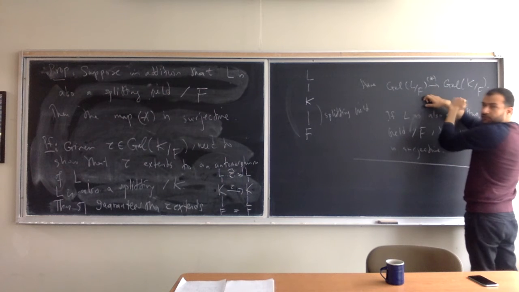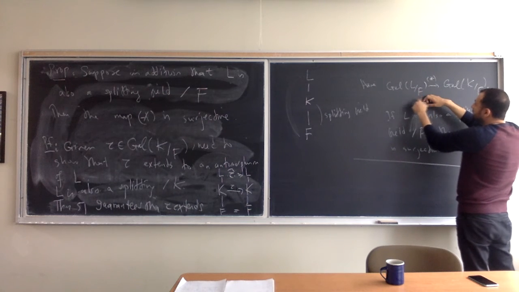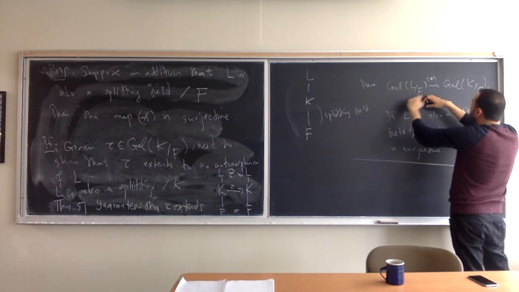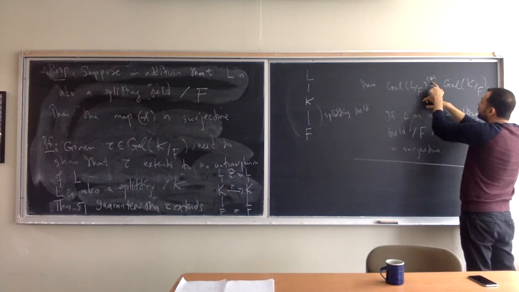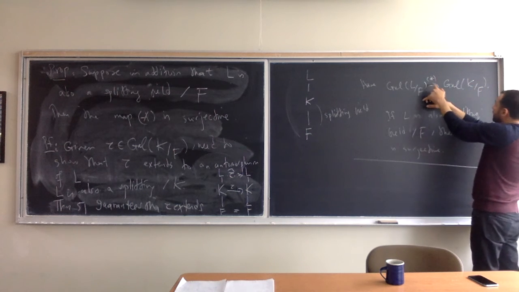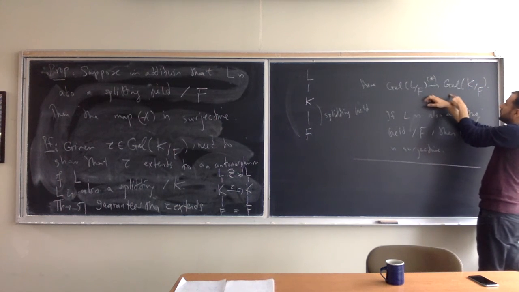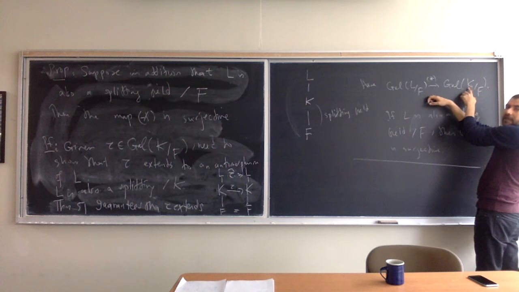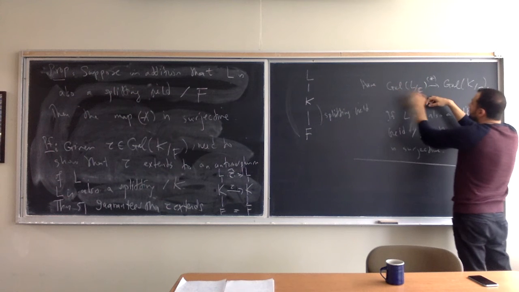So what's the kernel of star? The identity element of this group is the identity map on K.